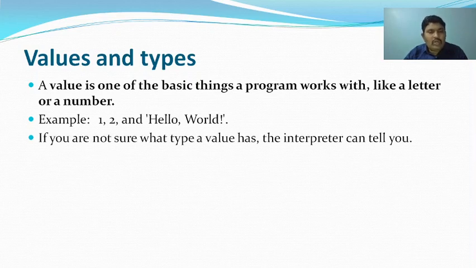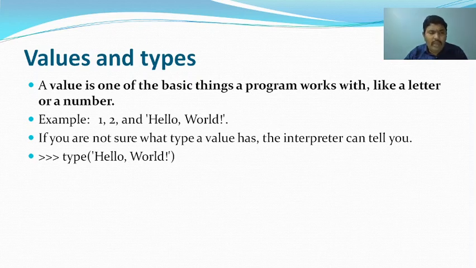If you are not sure what type a value has, the Python interpreter will tell us the type of that particular value. We can know that by using a command called the type command. Type is a method. By using this type method, we can know the type of the value. For example, hello world is a string type.